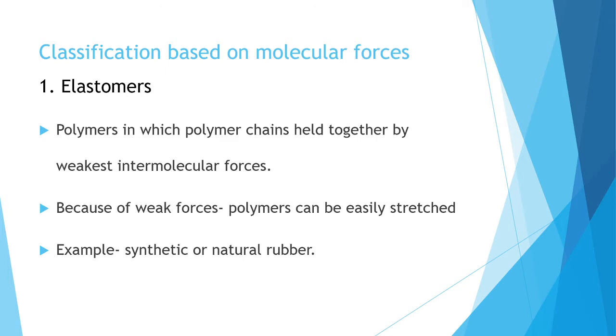That means the polymer chains are held together by the weakest intermolecular forces, and you know the properties of natural or synthetic rubber. It can be easily stretched. This is because of weak molecular forces, and this rubber comes under the category of elastomers. That is, elastomers are polymers in which polymer chains are held together by weak intermolecular forces. That is the first classification, elastomers.